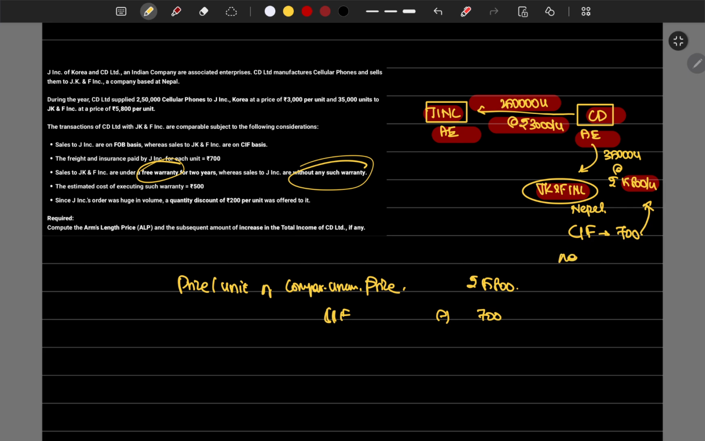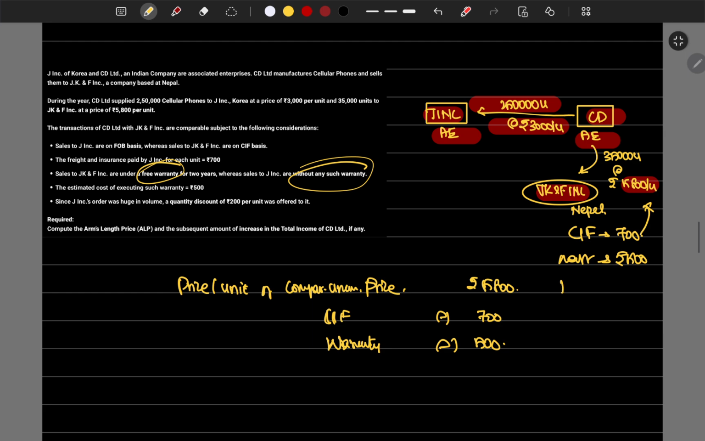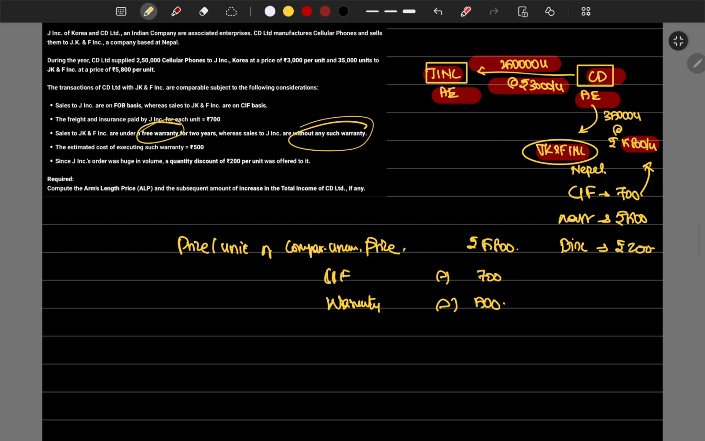What's the warranty cost? Warranty cost is rupees 500. Take that also, remove that warranty. Anything else you have? Since J Incorporation's order is very huge in volume, they have given the voluminous discount, but they haven't given the volume discount to JKF Incorporation. You have given the volume discount to J, that is also you will remove. We haven't given the volume discount here, so that's why the price is very huge. So you will give discount for this guy also. What would be the price will come?